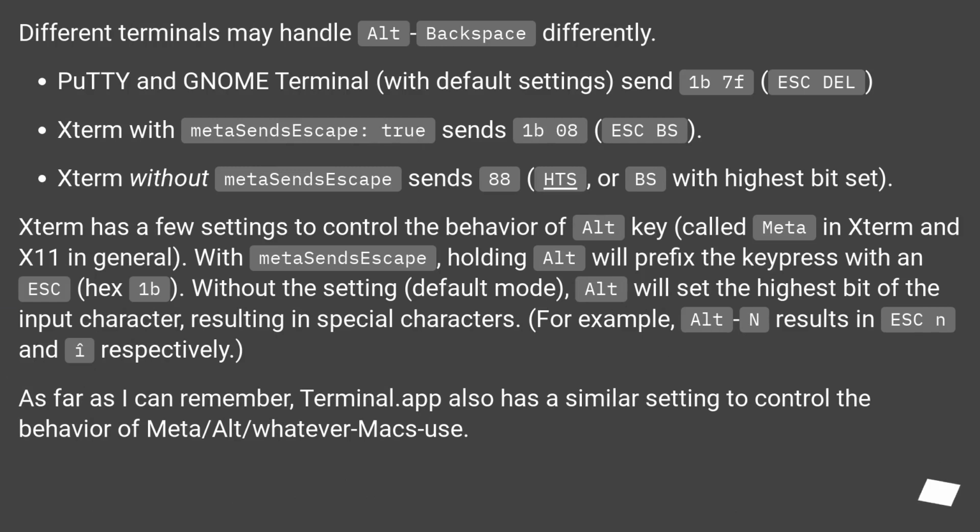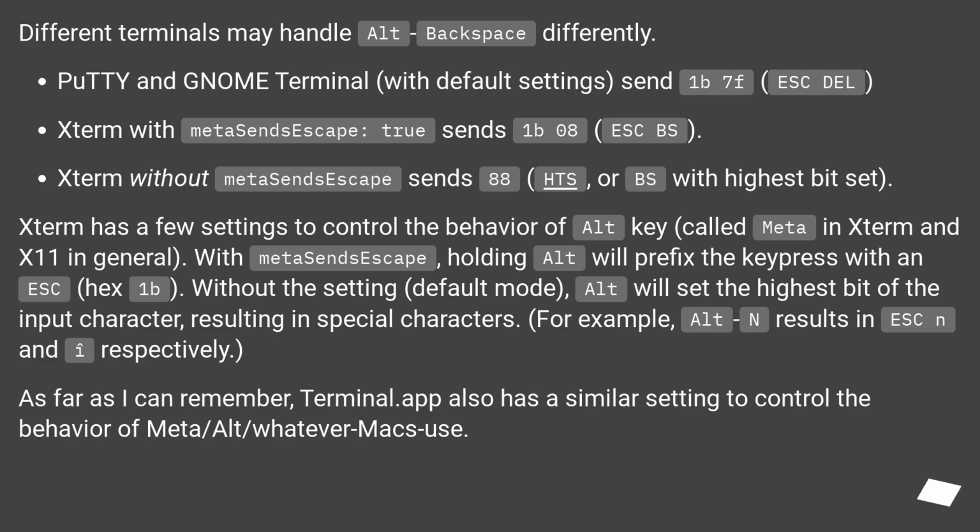Different terminals may handle Alt+backspace differently. PuTTY and GNOME Terminal, with default settings, send 1b 7f, Escape DEL, with metaSendsEscape true, or send 1b 08, Escape BS, with metaSendsEscape false, or send 88, BS with the highest bit set.